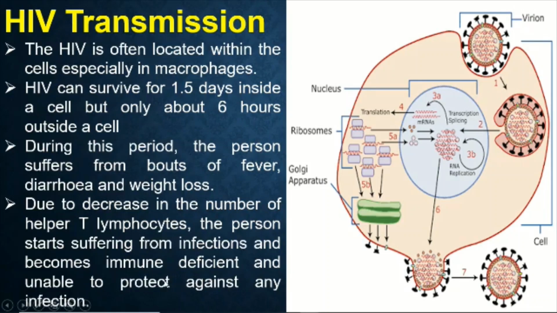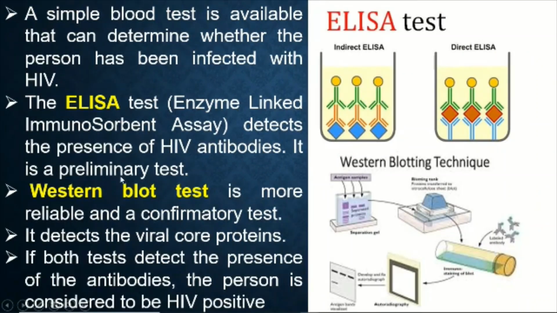So what is a simple blood test? The blood test that can be done is ELISA. The ELISA test is helpful in finding the HIV antibodies in the body. But the best 100% confirmatory test is the Western blot test. With the result of this Western blot test, you can have 100% confirmation whether that particular person is HIV positive or negative.